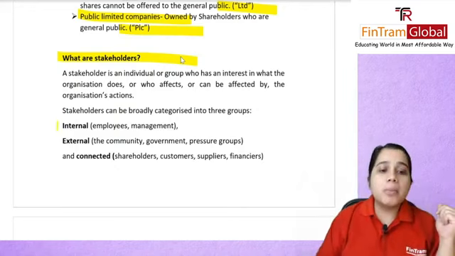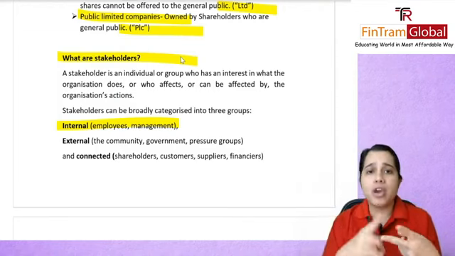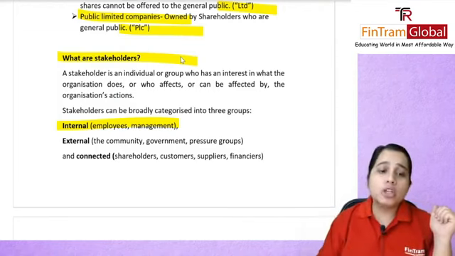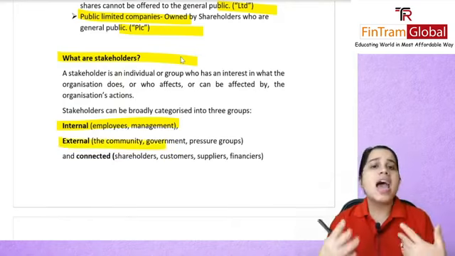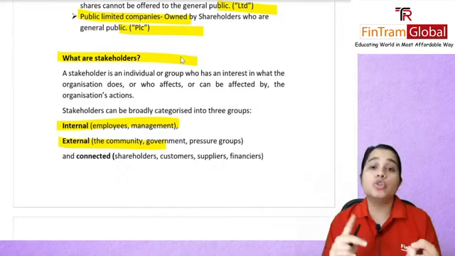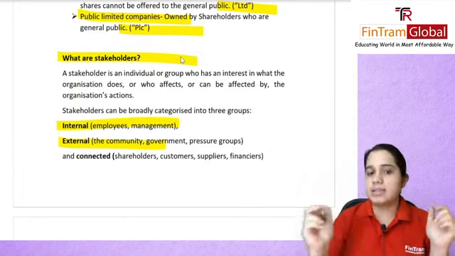We had talked about internal stakeholders. These are internal to your organization. You have your employees, you have your management. Then we had also talked about external stakeholders, which are external to the organization and do not have any contractual link. You have your government, you have your pressure groups, all of them fall under this category.